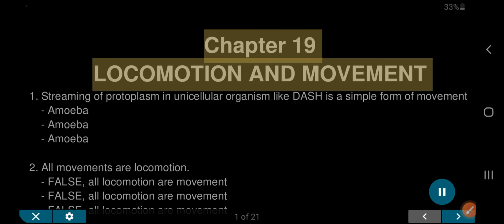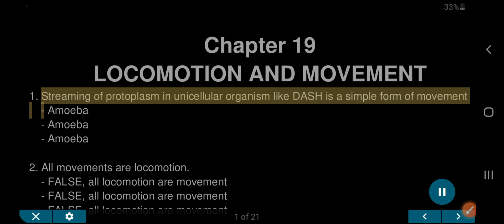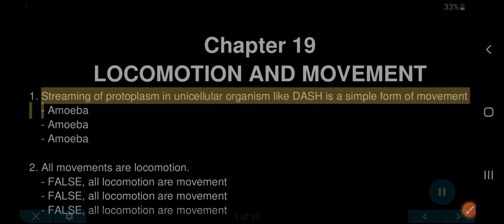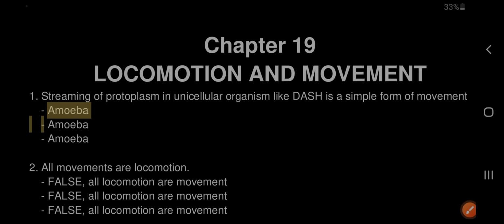Chapter 19, Locomotion and Movement. 1. Streaming of protoplasm in unicellular organisms like amoeba is a simple form of movement. 2. All movements are locomotion.